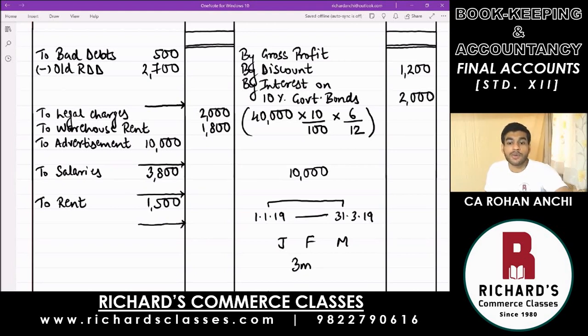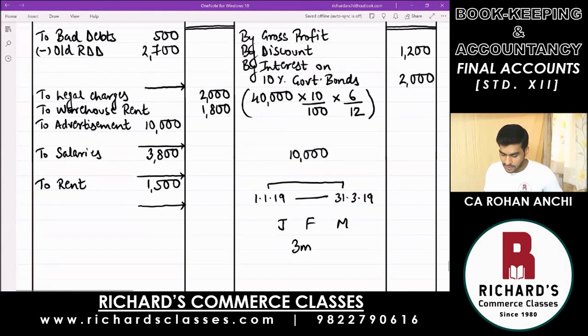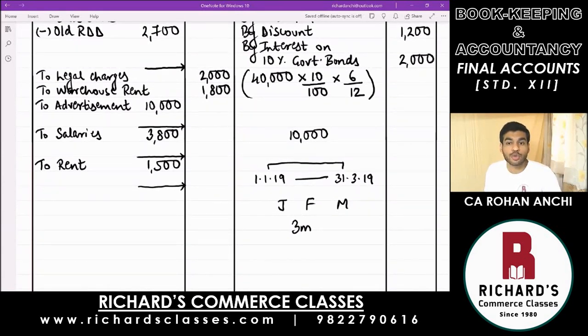So let's find out how much that 3 months expenditure is. 10,000, remember, is expenditure that you have paid, but out of that, how much is for one particular year? If you want to find out, firstly, how will you do the calculation? 10,000 is paid for 2 years. We don't want it for 2 years. First, calculate for 1 year. So if you want to find out for 1 year, you will divide by 2. Take the expenditure as half.